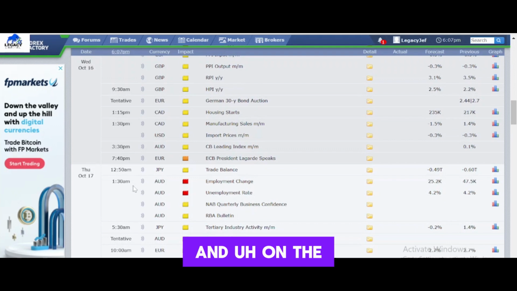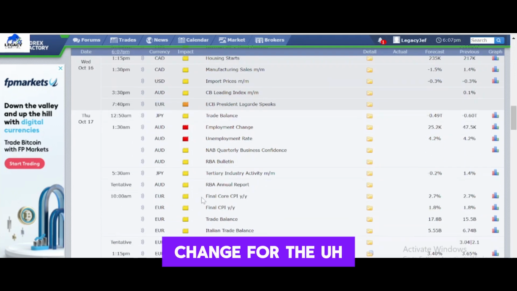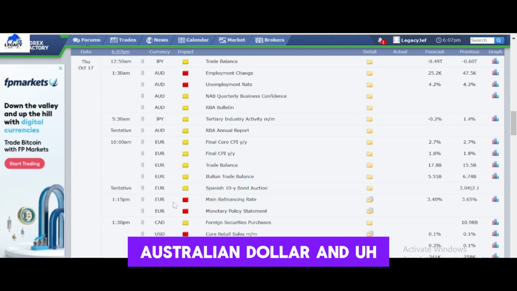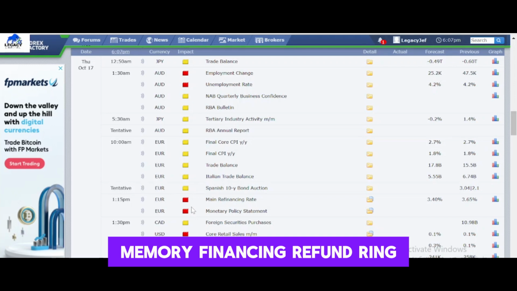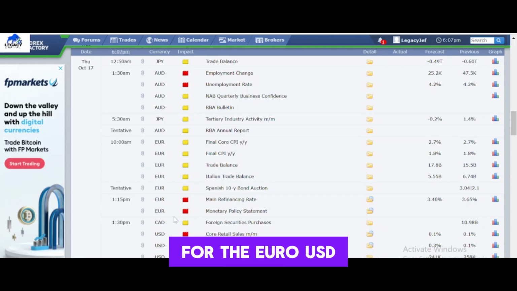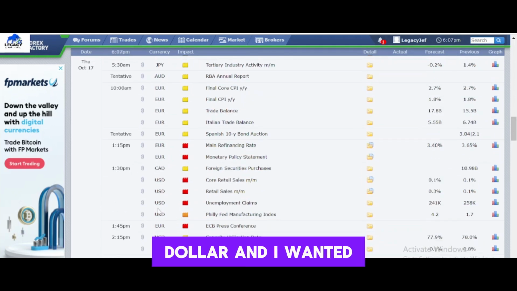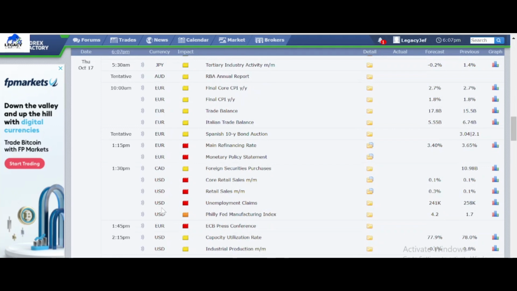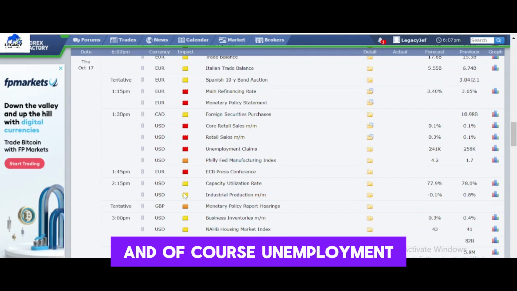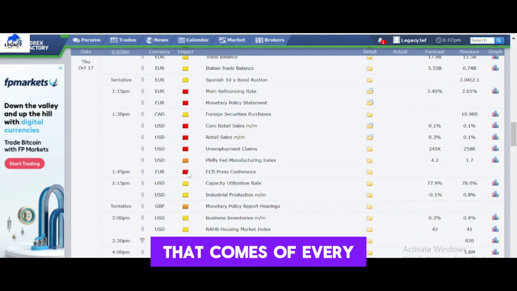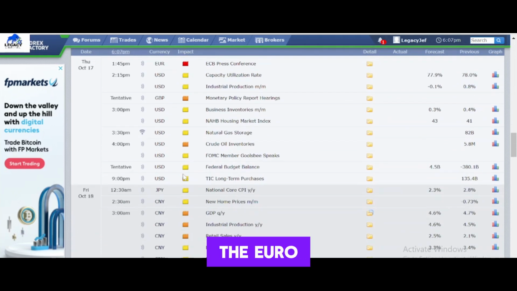On Thursday at 1:30 a.m., we'll be having employment change for the Australian dollar. And at 1:15 p.m., we'll be having the main refinancing rate for the euro. And at 1:30, we'll be having core retail sales for the United States dollar, and of course unemployment claims that come up every Thursday at 1:30 p.m. And at 1:45 p.m., we'll be having the ECB press conference for the euro.